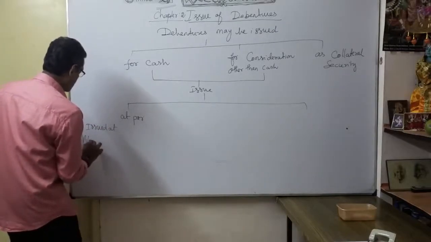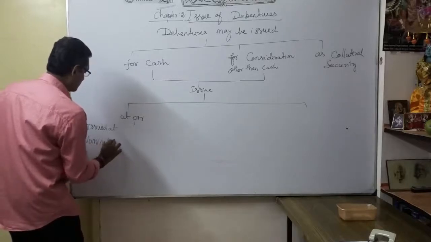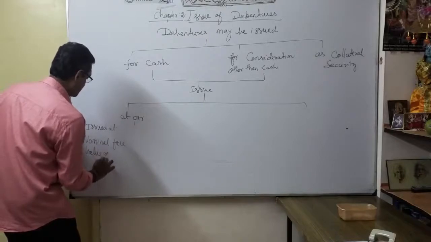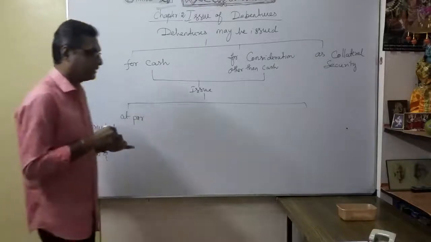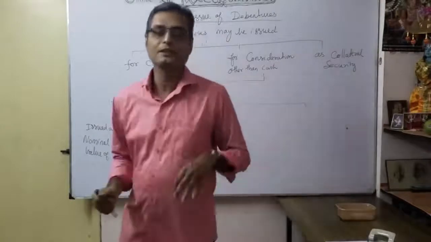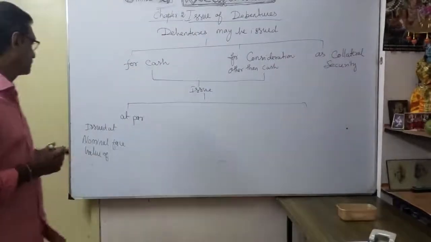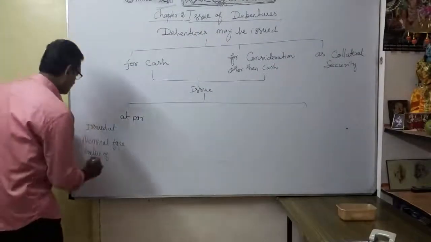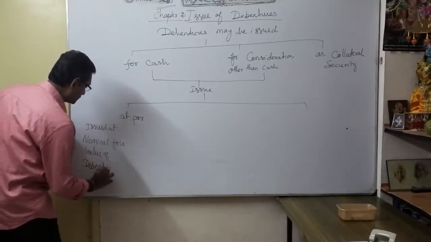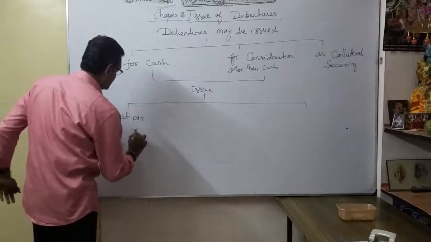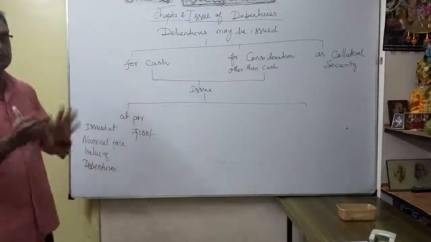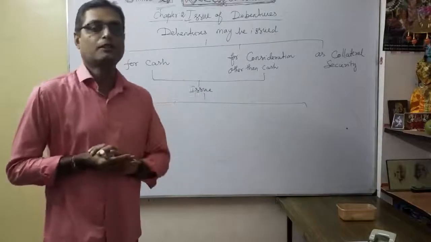Issued at nominal face value of the debenture. Here we say debentures, whereas for shares it is shares. So if 100 rupees is the nominal face value of the debenture, issued at par means issued at 100 rupees.